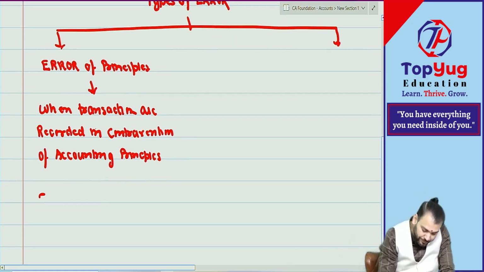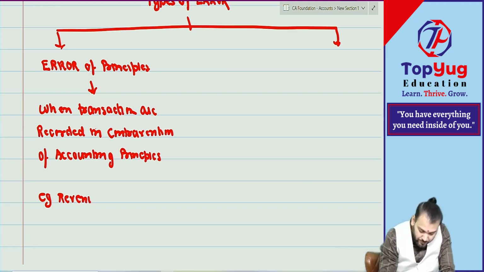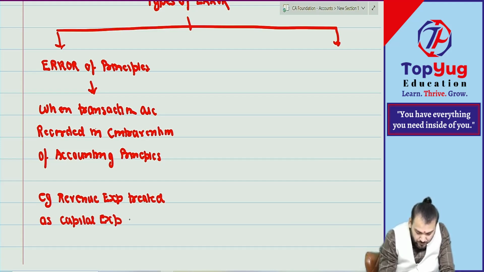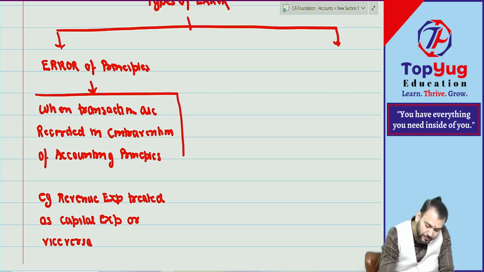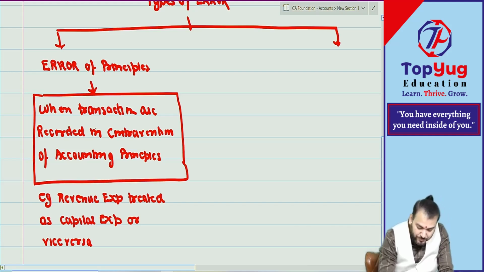For example, revenue expenditure treated as capital expenditure or vice versa. Simple, understood. So this is known as error of principle.